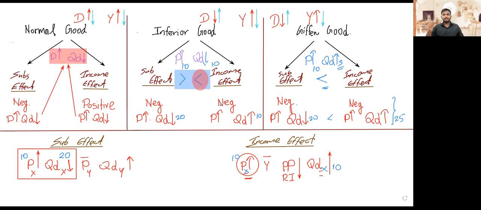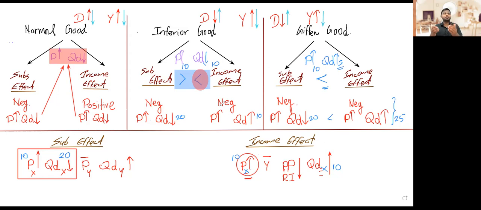That's how we end up with the positive relationship between price and quantity demanded. So that is the only difference. For an inferior good, substitution effect and income effect both are negative. For a given good also, both are negative. But for an inferior good, we don't know which effect overpowers which one.